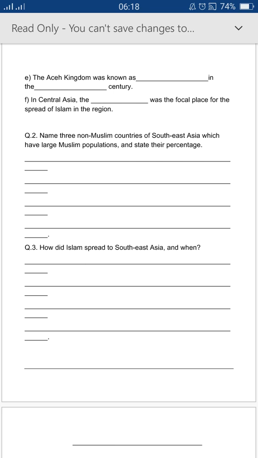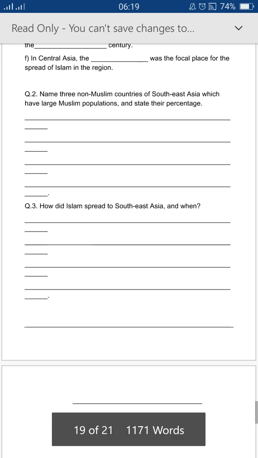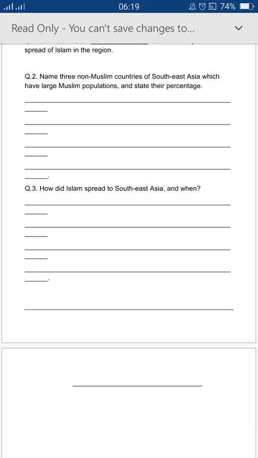Remember, they are talking about Southeast Asian countries. You can write the answer to this question very easily by reading your chapter. And next question, how did Islam spread to Southeast Asia and when? So just read your chapter carefully and you can write the answer to this question.